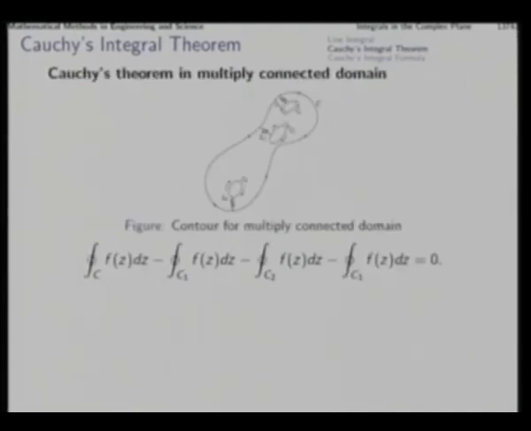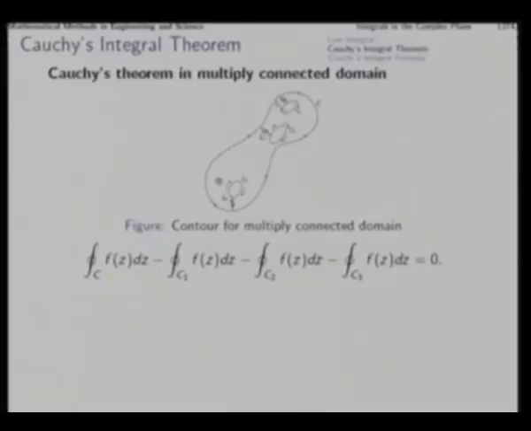Now, we try to extend Cauchy's integral theorem to multiply connected domains. Here, consider this multiply connected domain. The outer boundary is this, and there are 3 inner boundaries. That means the domain consists of this region, and not the interior of this, not the interior of this, and not the interior of this.